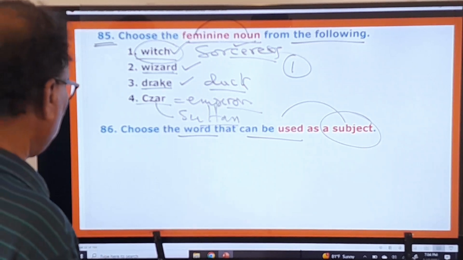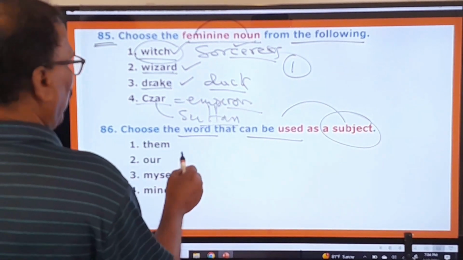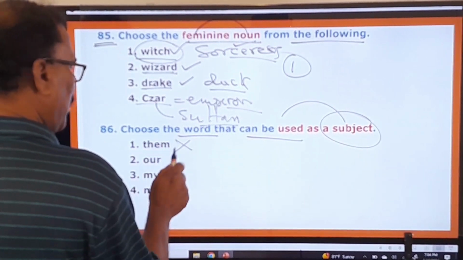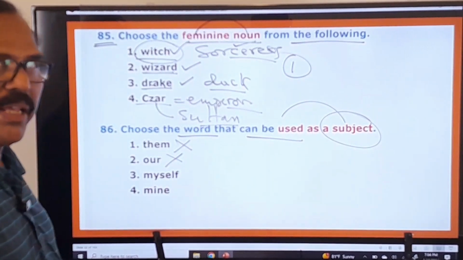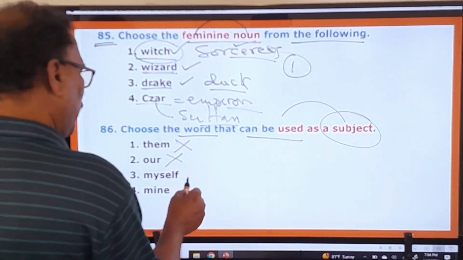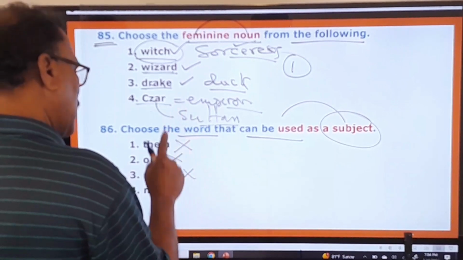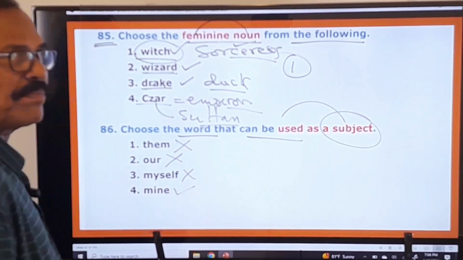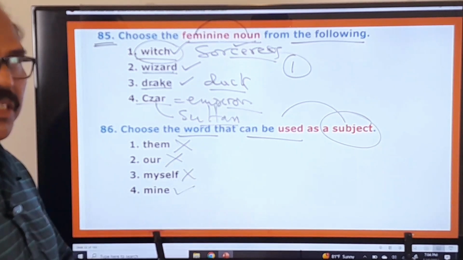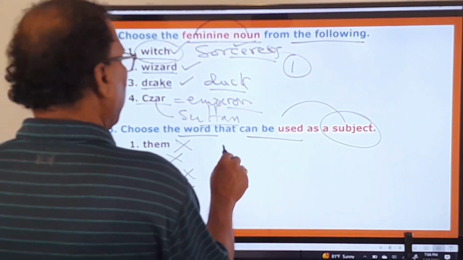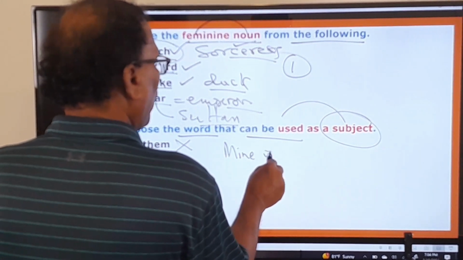Let us look at the options given here. Them, okay, you cannot use this as a subject. Our, you cannot use it as a subject unless followed by a noun, okay. And myself, you cannot use it as a subject, but mine is there. You can use it, see, as a subject on its own. See here, mine is a red car.